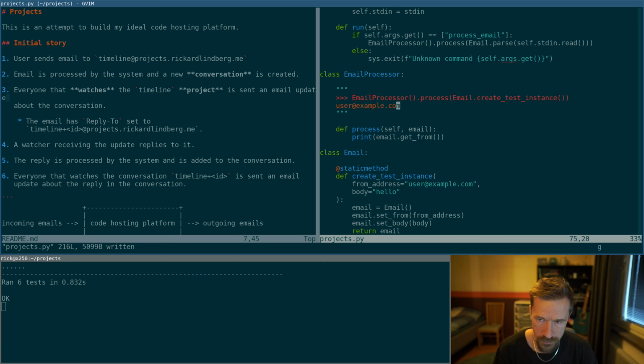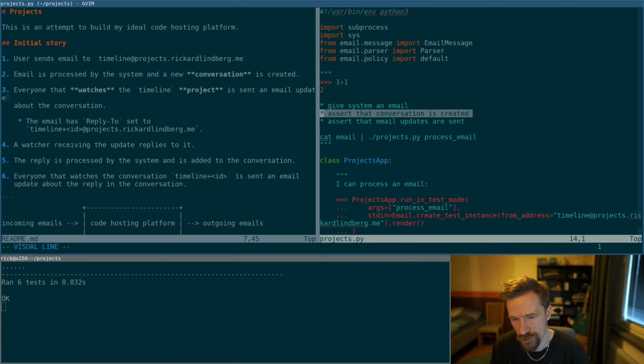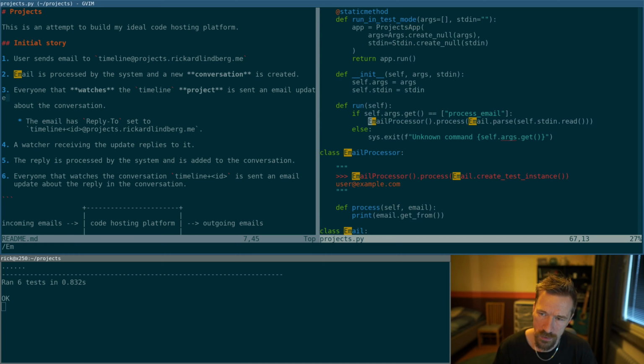Right, so let's have a look at what we had in the beginning here. So we can give the system an email now and assert that a conversation is created. So that's the next thing that we want to work on. And that is now going to happen in the email processor. So let's see, we have it here.